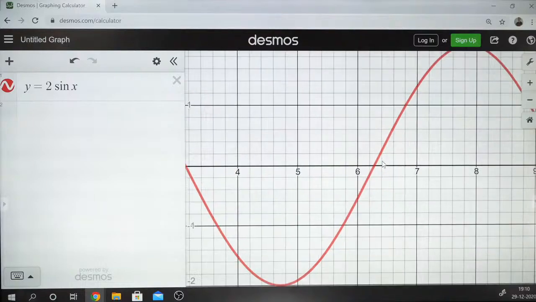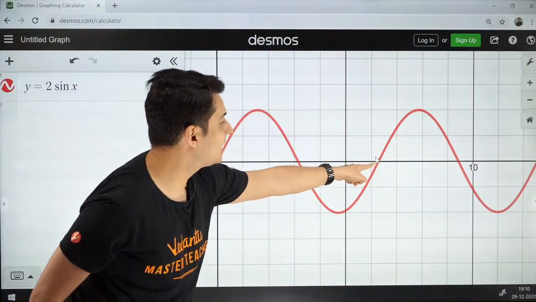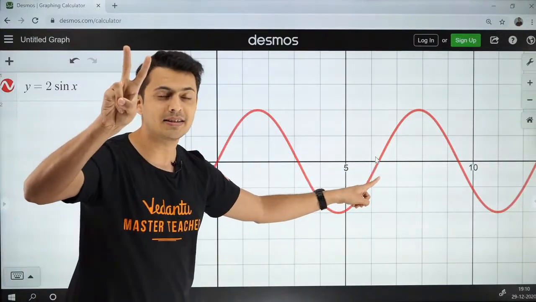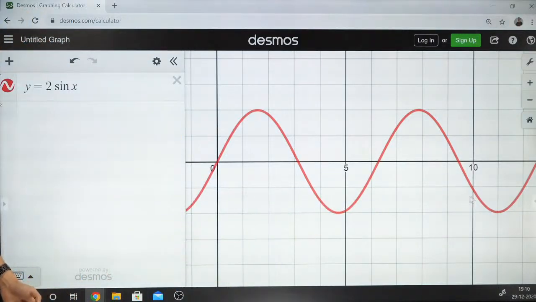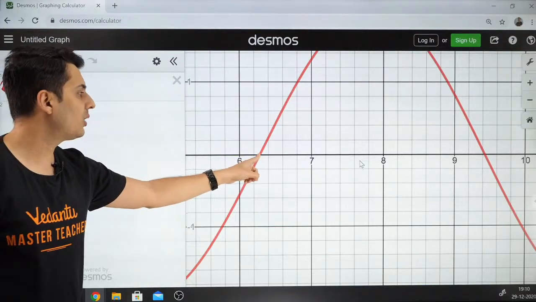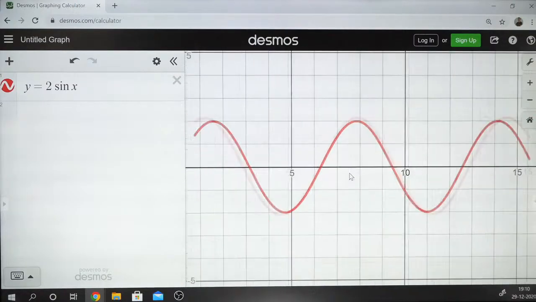And do not forget, the graph completes one oscillation. One oscillation is completed here, and one oscillation will be basically, remember, 2 pi radians. And what is 2 pi? 2 times 3.14 is 6.28. You can see that it is approximately 6.28 over here. Okay, so keep that in mind.